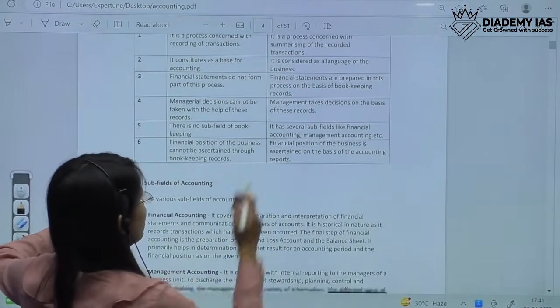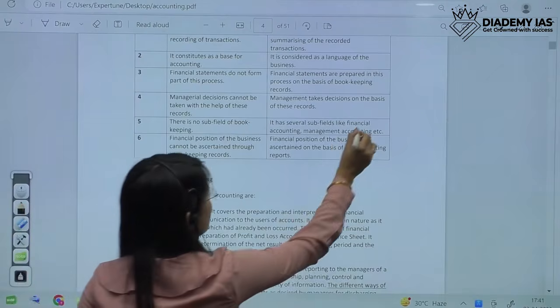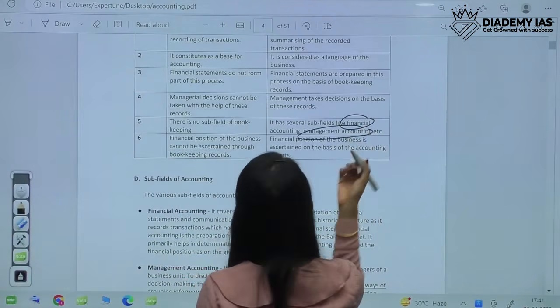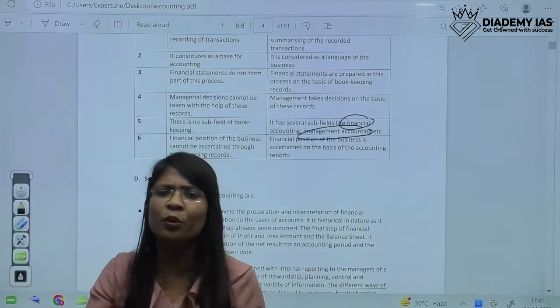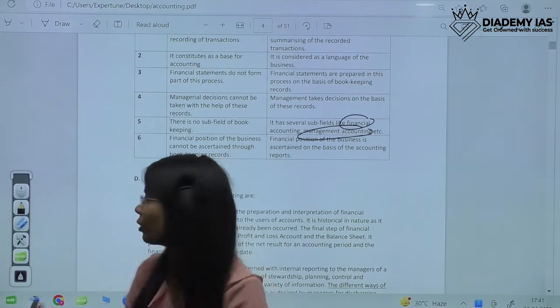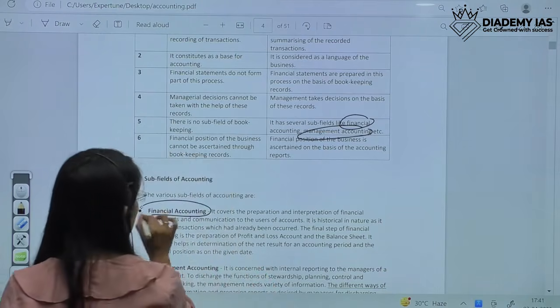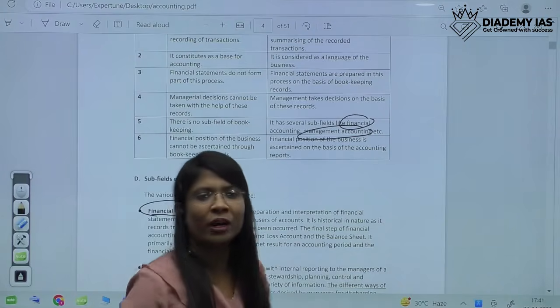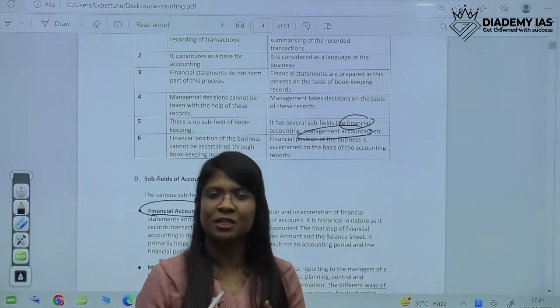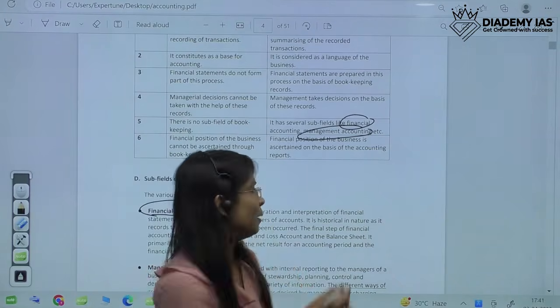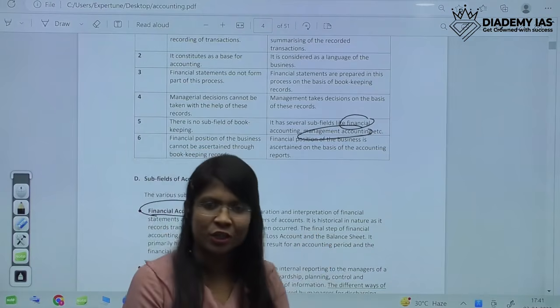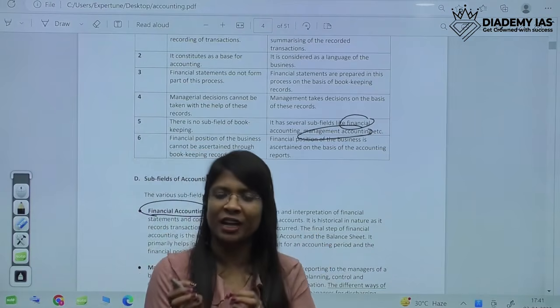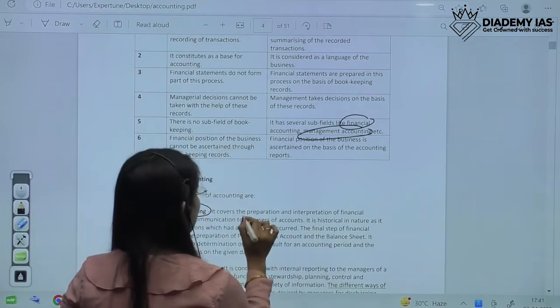The subfields of accounting which have just been mentioned, financial accounting and management accounting, could be asked in the paper, like, what do we mean by management accounting or financial accounting? Financial accounting is very simple. The preparation, presentation and interpretation of the financial statements would be termed as financial accounting.